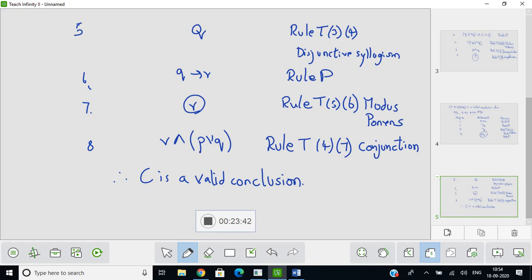Then we can go for one more small problem based on this, where we can use modus ponens, we can use contrapositive as well as chain rule.